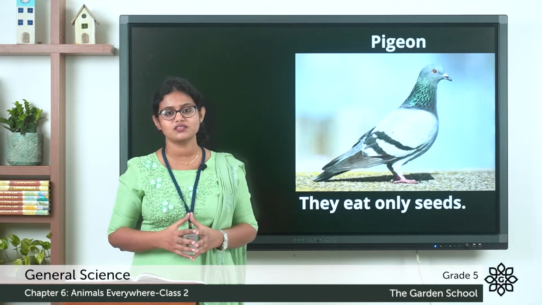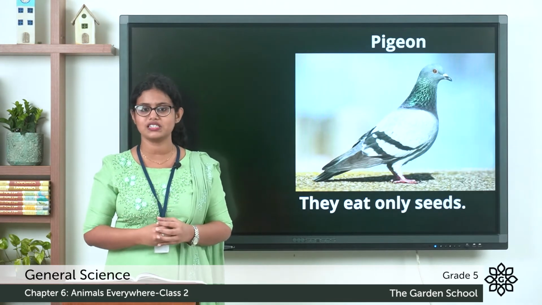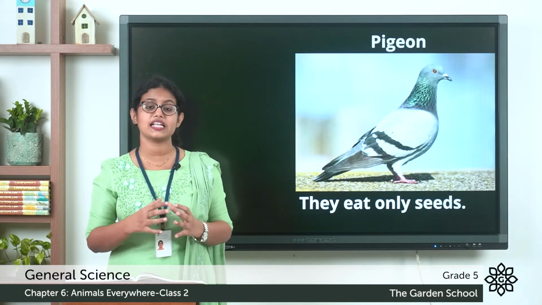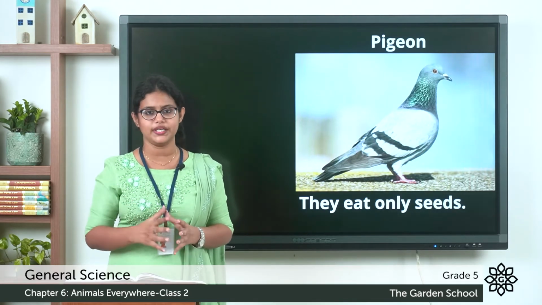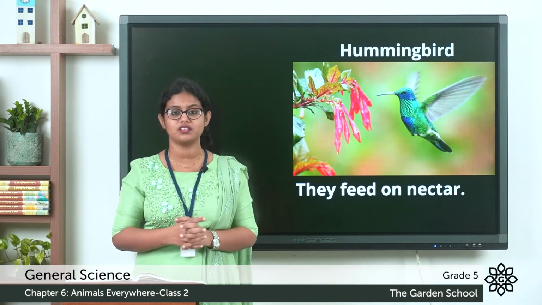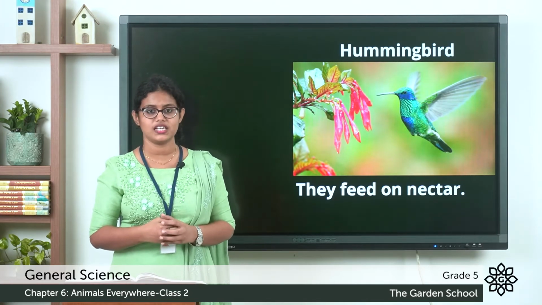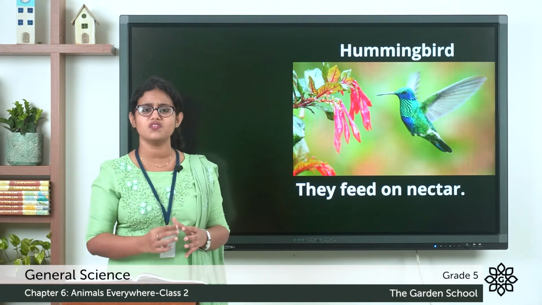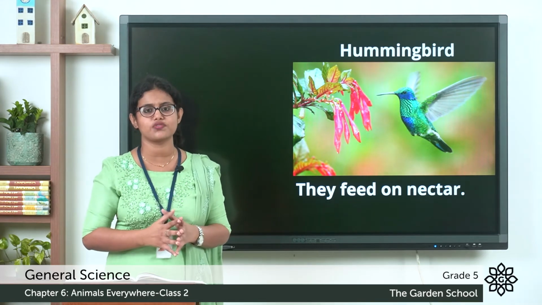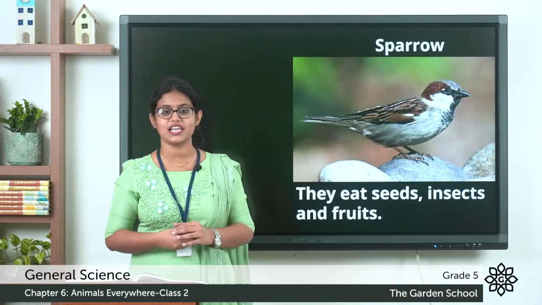The first one, birds such as pigeon and dove. Do you know what these birds eat? They eat nuts, seeds and fruits. And they have a very short beak. Then there are birds such as the hummingbird. These birds feed on nectar from flowers. And in the picture itself, we can see they have a straw-like mouth part that helps them to suck the nectar from flowers.